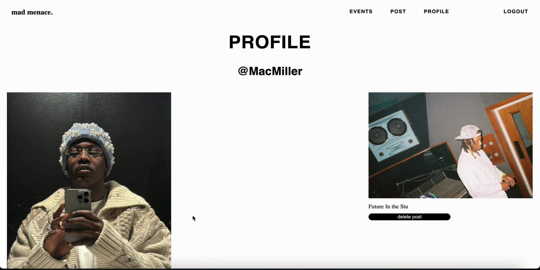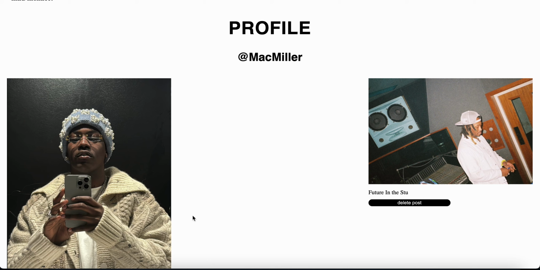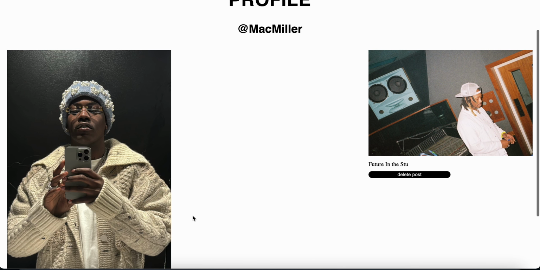It's a separate function that goes to the back end, which pretty much is just a delete function. It removes the post from the database. It actually removes that entire row because it's a new table in the database, and it's got the photo ID, the photo caption, and it's also got the user ID attached of who uploaded it.